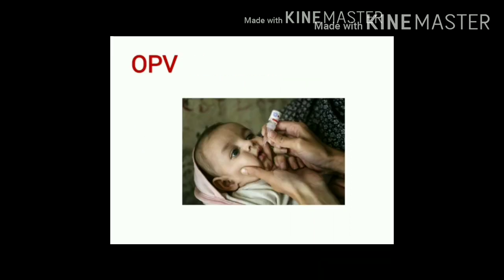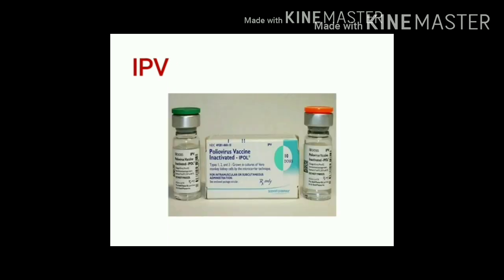In this image, you can see OPV, which stands for oral polio vaccine, also known as Sabin vaccine, and IPV, that is inactivated polio vaccine, also known as Salk vaccine.